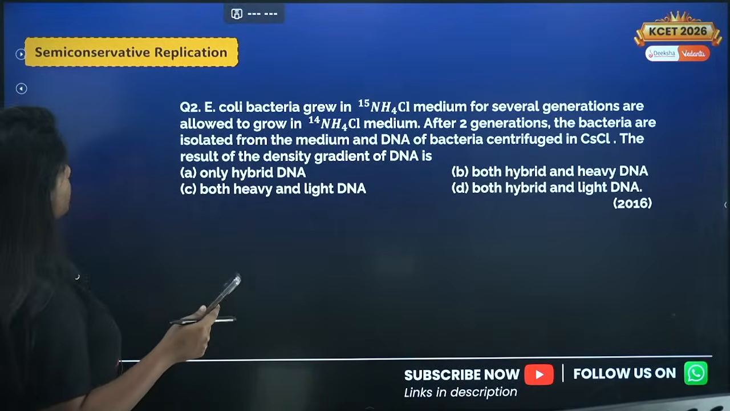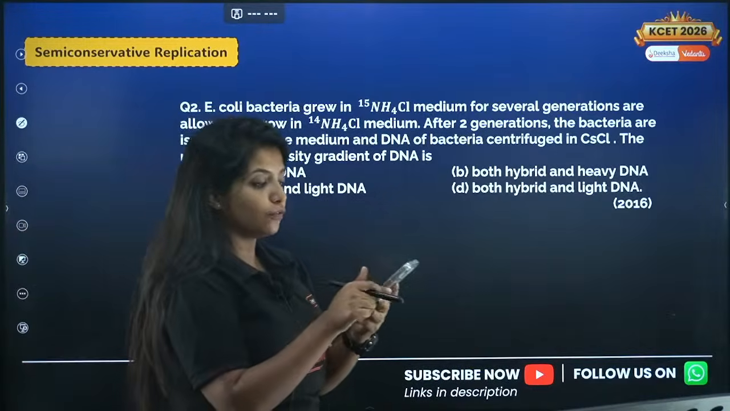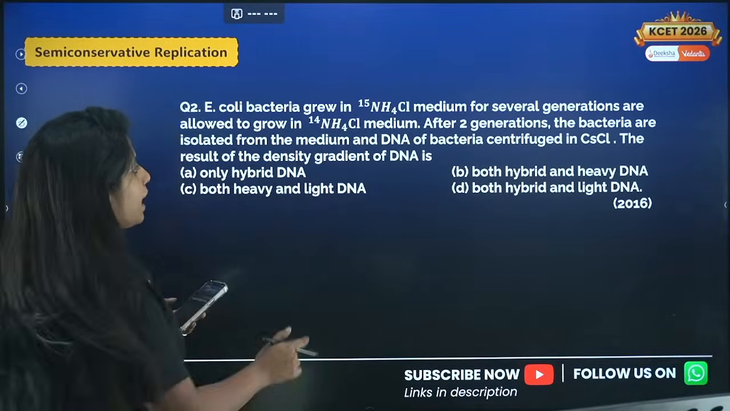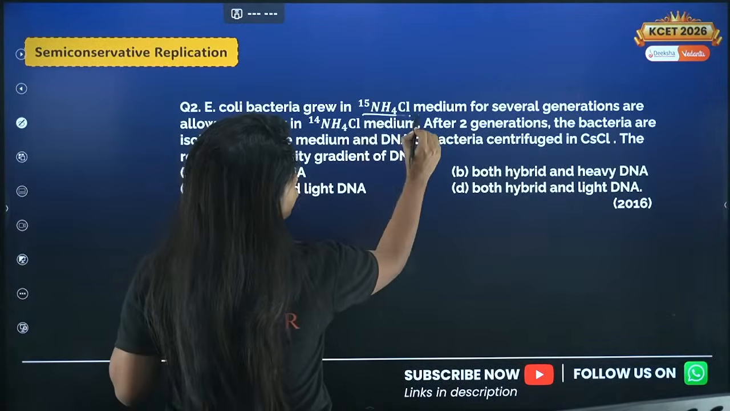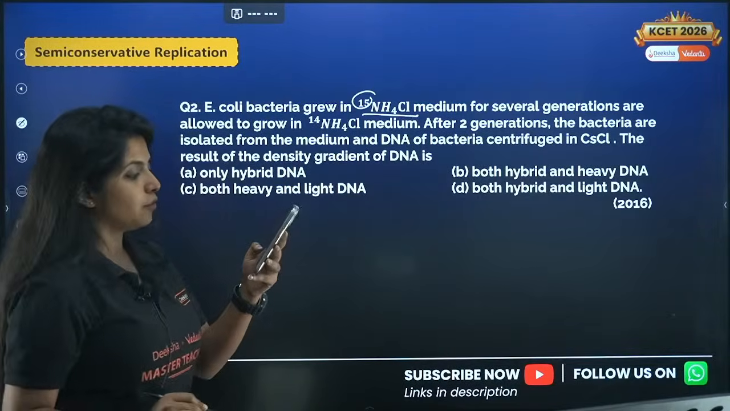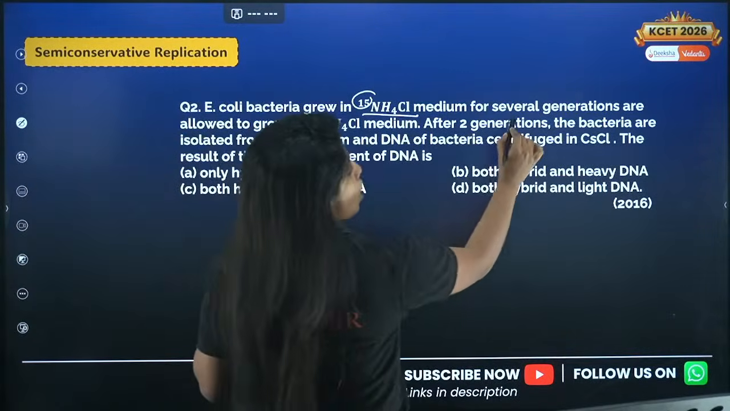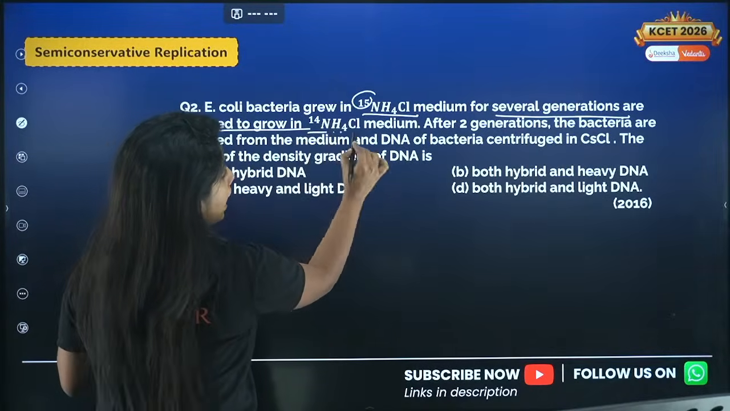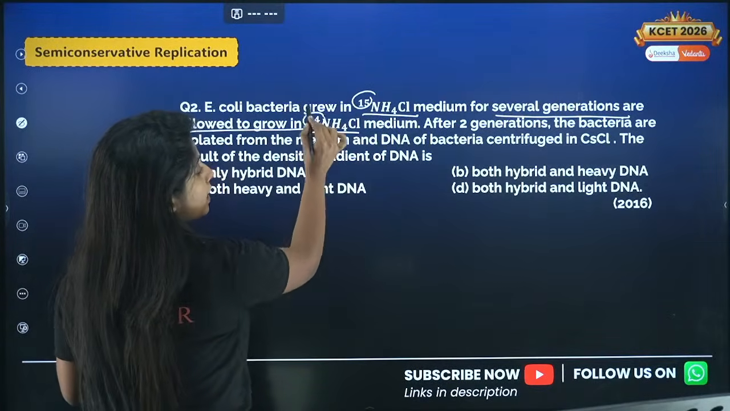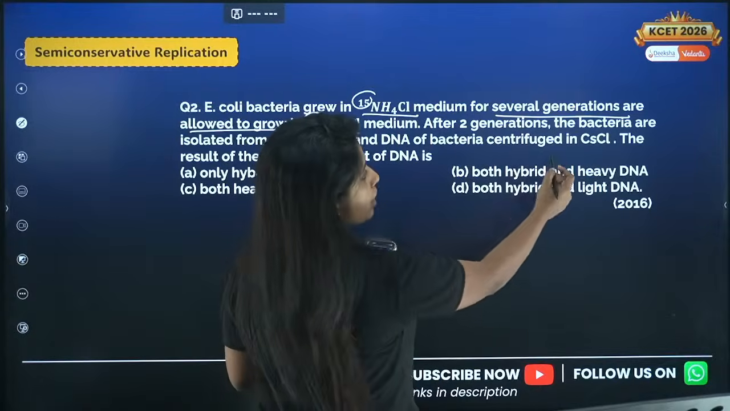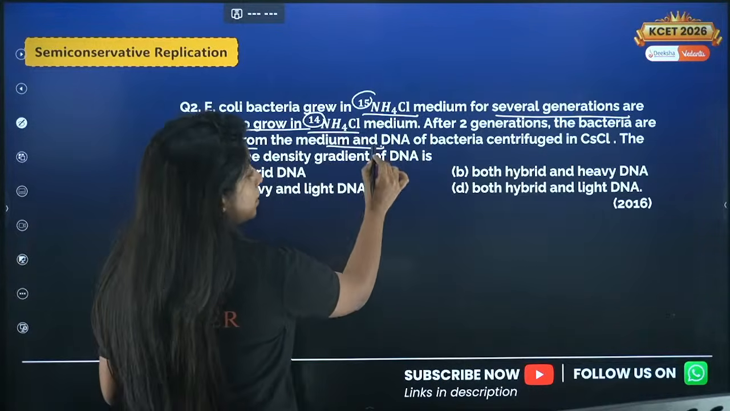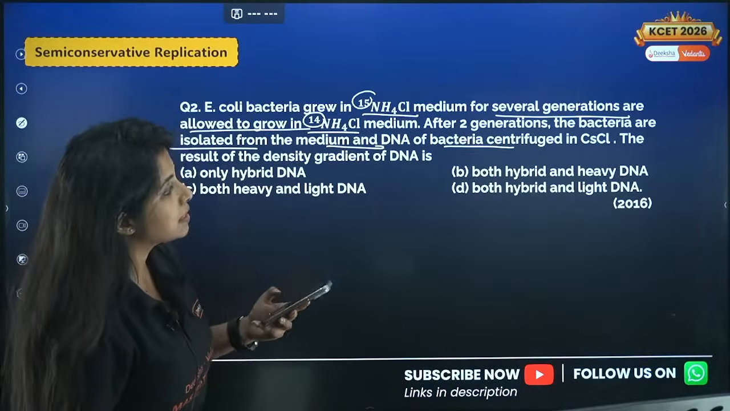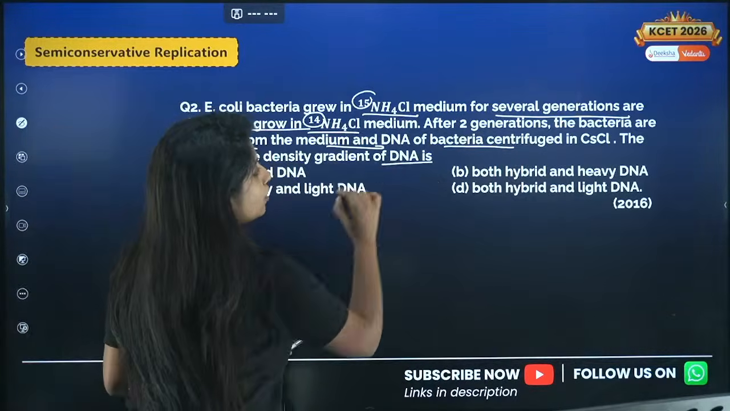This is related to semi-conservative replication. Now those of you who know the answer for this question, be quick and tell me the answer, okay? So E. coli bacteria grew in NH4Cl, where the nitrogen isotope was 15, okay, medium. For several generations are allowed to grow in NH4Cl medium, but over here the isotope is 14. So after 2 generations, the bacteria are isolated from the medium and the DNA of the bacteria centrifuged in cesium chloride, CsCl. The result of the density gradient of DNA is what?